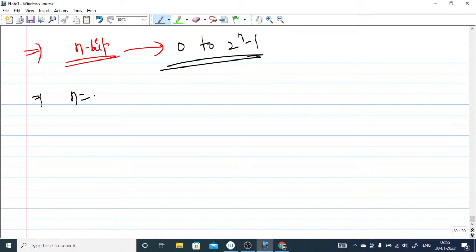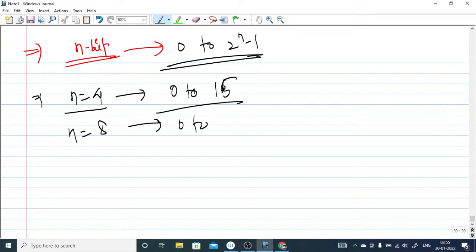Suppose number of bits is 4, so you can represent 0 to 15. For n equal to 8, you can represent from 0 to 2 raised to power 8 minus 1, means 255. This is how you can do it.